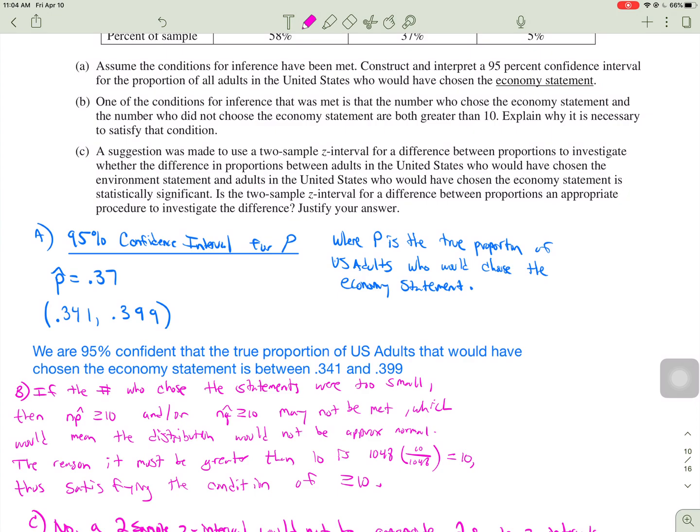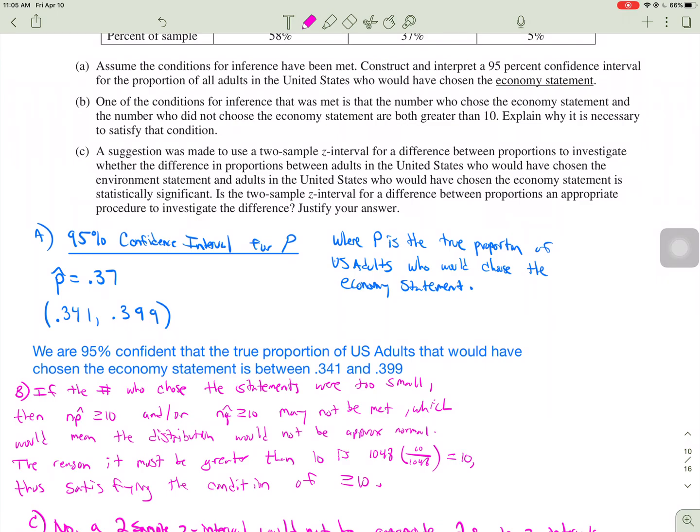The reason 10 is the number, the reason it must be greater than 10 is that 1,048 times 10 out of 1,048 is equal to 10, and therefore that would meet the condition, so 10 is the minimum that you must have. Right, they're saying specifically, why do you need at least 10 people to say yes, or at least 10 people to say no to that statement?